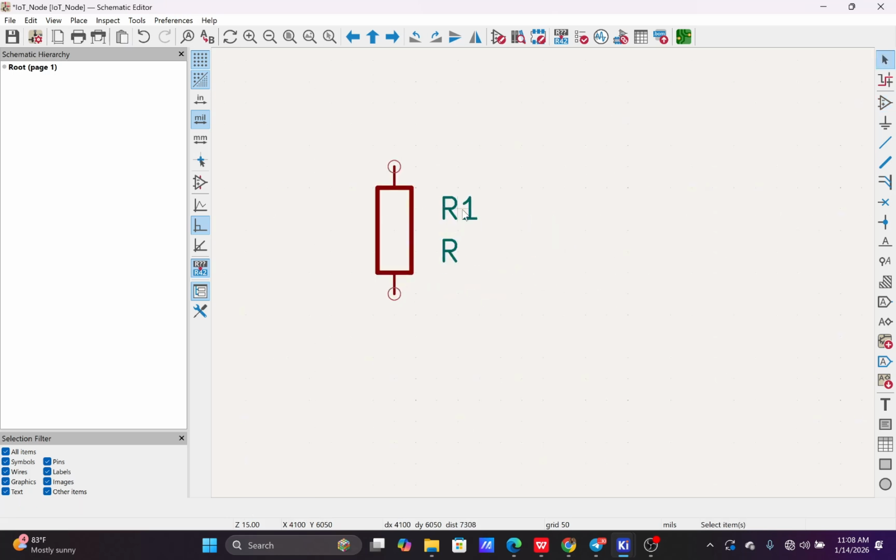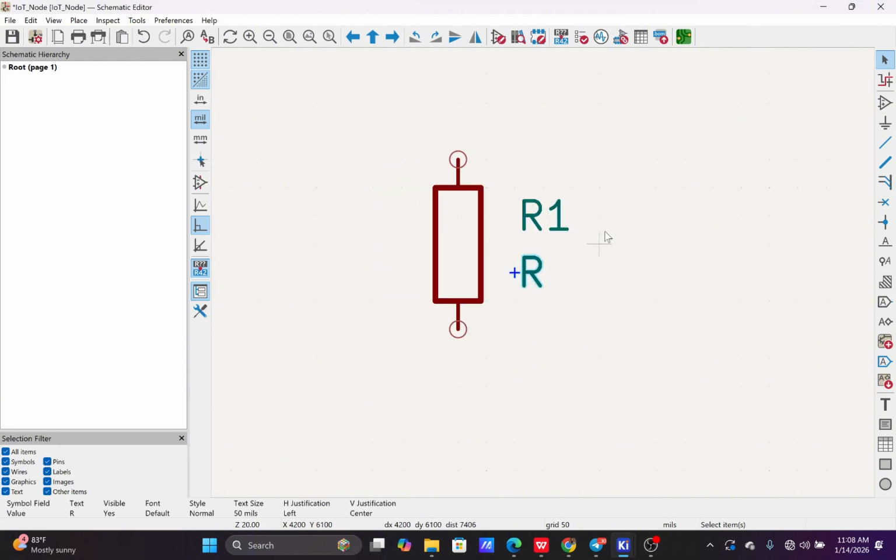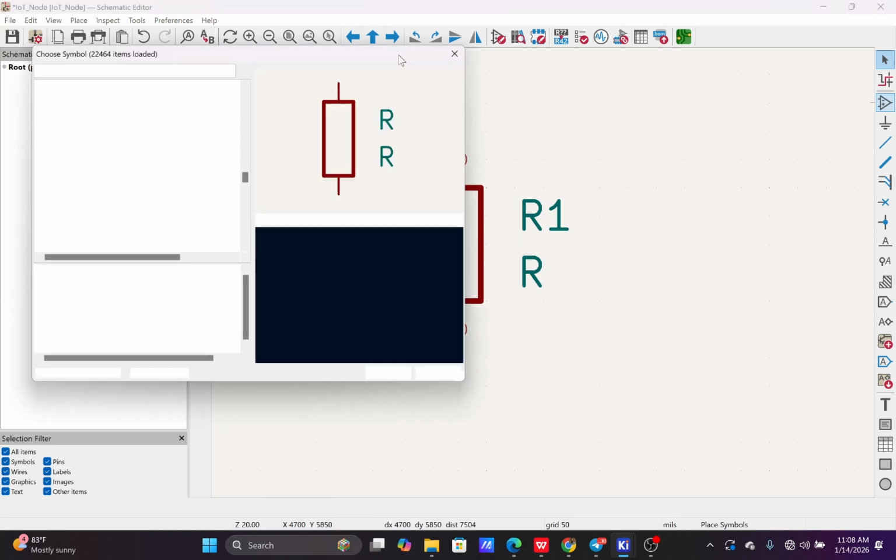So this is the reference. This is the reference number you get for the resistor, R1. Remember, for resistors the annotation is actually R. Capacitors is C. ICs might be U, depending. Then at this point here, you can put the value of the resistor. I'll talk about this later.